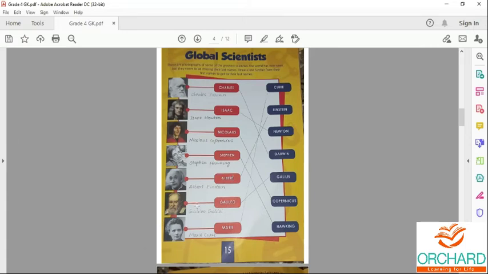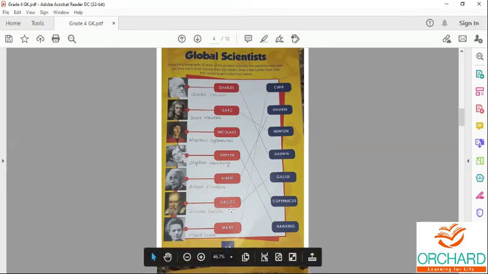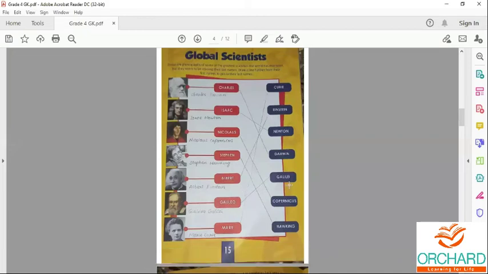Next one is Galileo Galilei. He is a natural philosopher, astronomer, and mathematician. He made a fundamental contribution to the science of motion and astronomy.